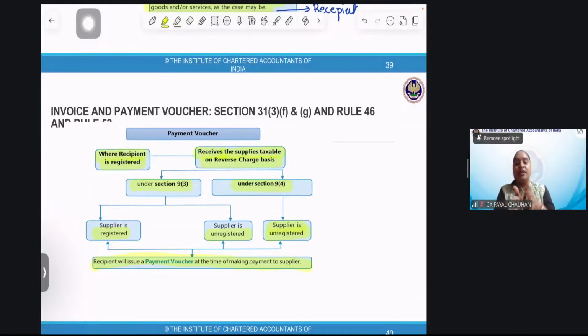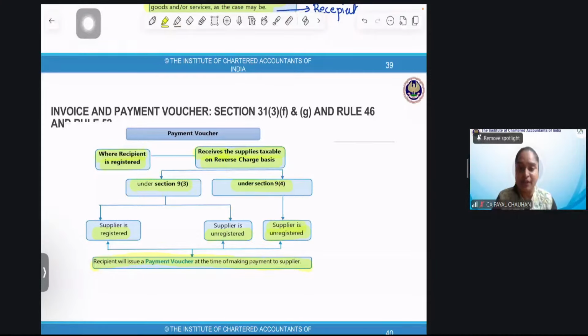On the contrary, if I'm issuing the invoice to an unregistered person, very good, Adil. If he demands, then I have to issue the invoice. Otherwise, at the end of the day, I can issue a consolidated invoice. Perfect. Consolidated tax invoice.